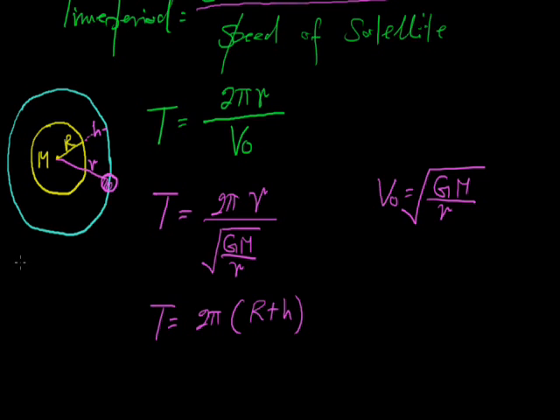So small r is equal to capital R plus h, and small m is the mass of the satellite. So here T is equal to 2 pi (R plus h) upon root GM upon (R plus h).